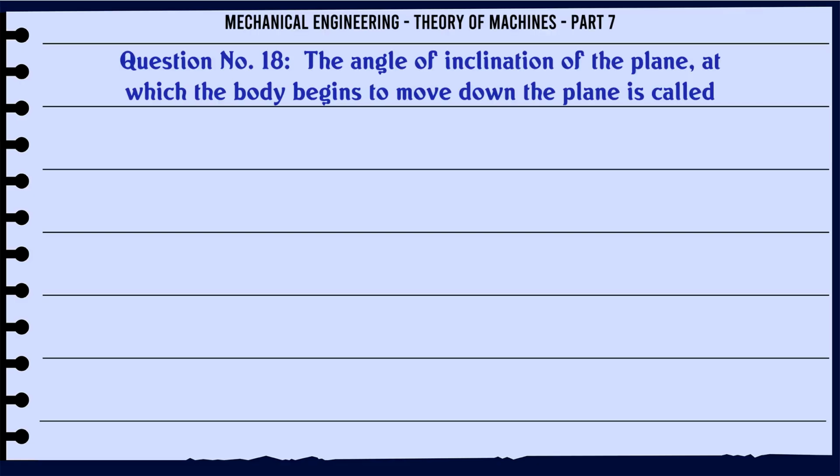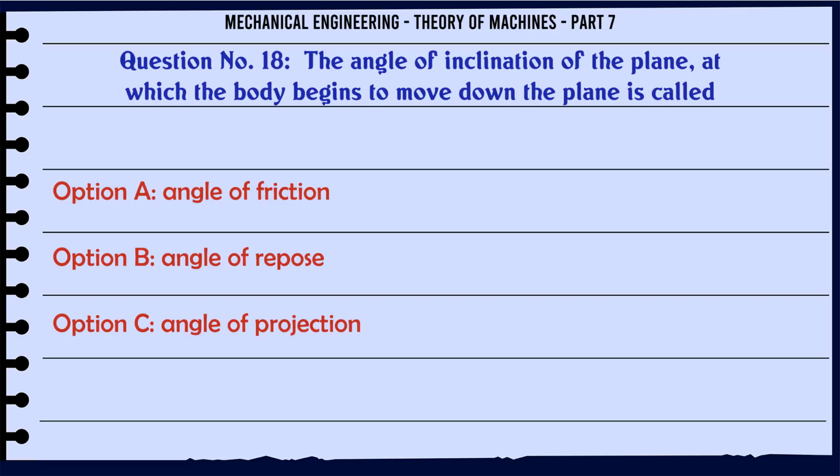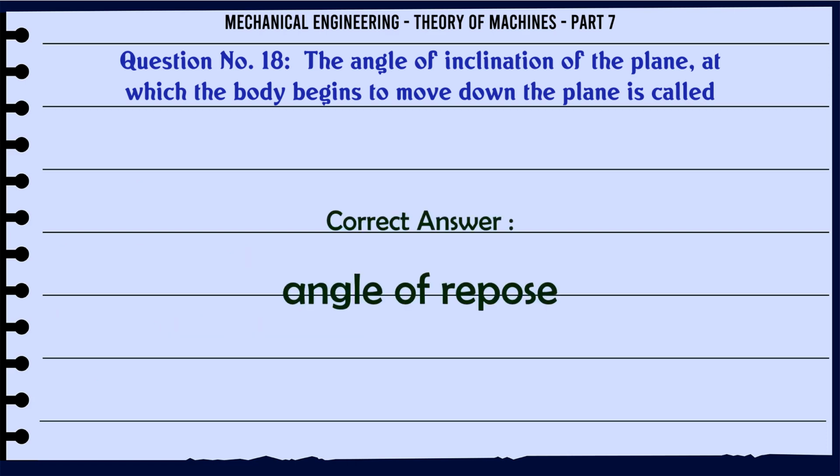The angle of inclination of the plane at which the body begins to move down the plane is called A. angle of friction, B. angle of repose, C. angle of projection, D. none of these. The correct answer is angle of repose.